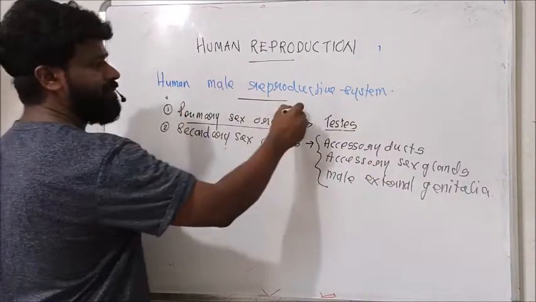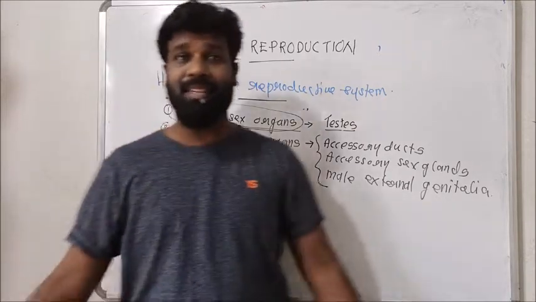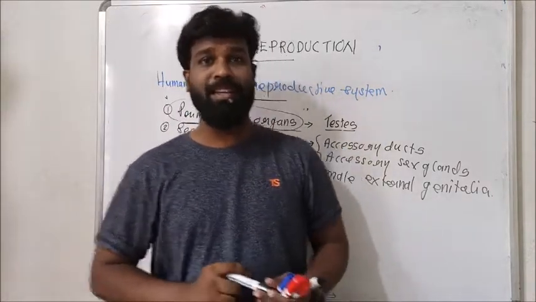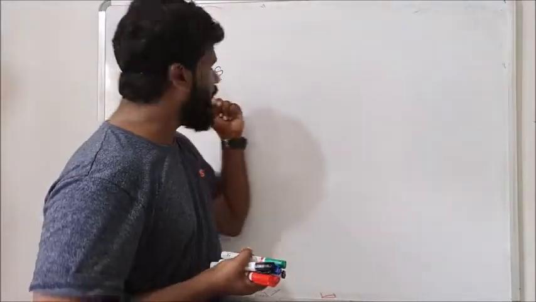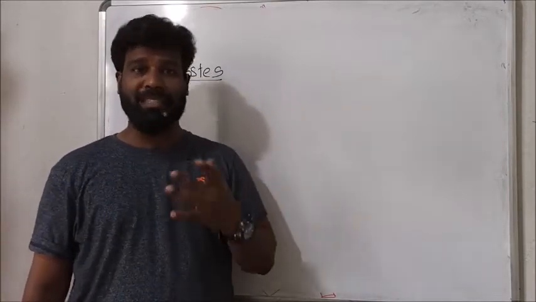First of all, I'm going to explain about the primary sex organs, that is the testes. In humans, a pair of testes are the primary sex organs.